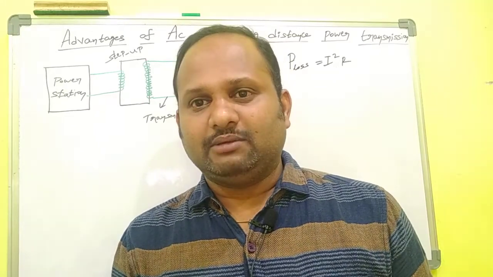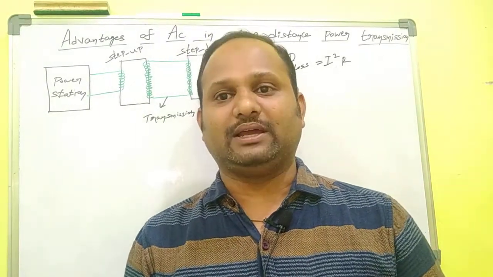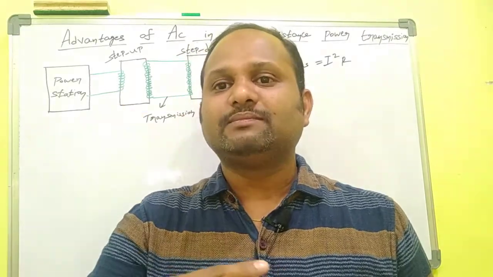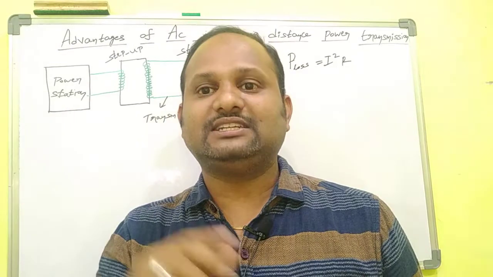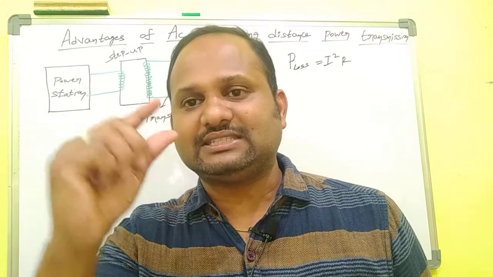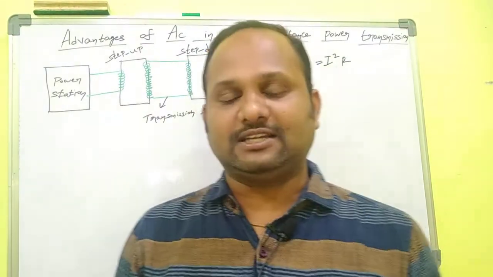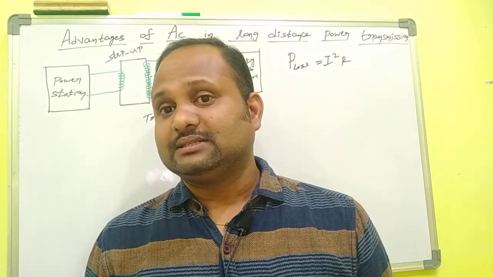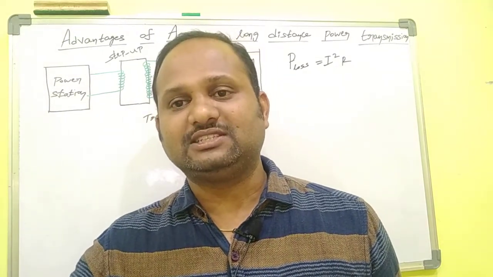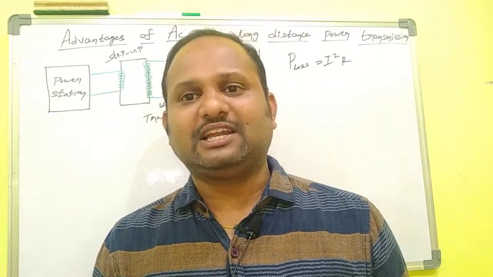So we are using copper or aluminum wire which has resistance. How to decrease the resistance in the copper wire? By increasing the diameter of the wire. We may use thick wire instead of thin wire in the transmission lines. If the area of cross section increases, the resistance will decrease, and the power loss is decreased. That is one way to reduce power loss. But the expense of making thick wire in the transmission lines is much higher. It is not practically applicable.